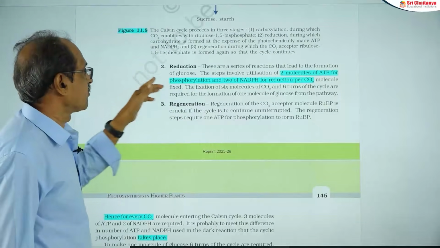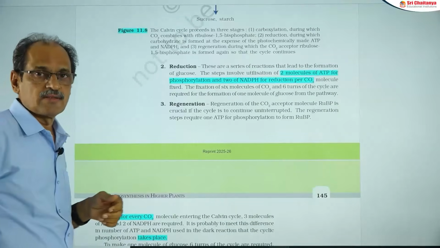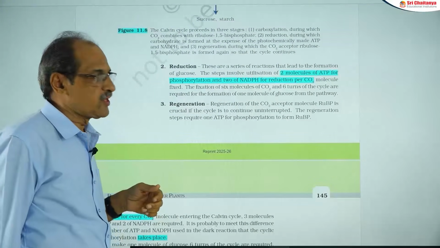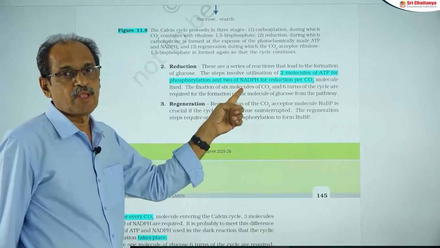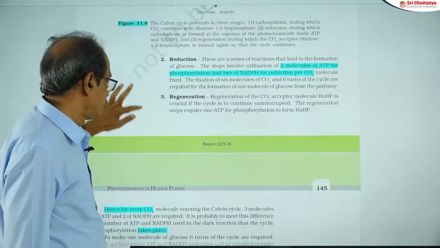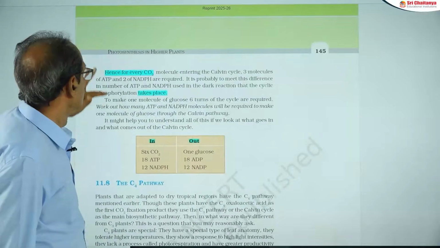Next one is the reduction process. Reduction means a hydrogen source. The hydrogen source is NADPH2 that is formed in the light reaction. NADPH2, that is the reduction process.